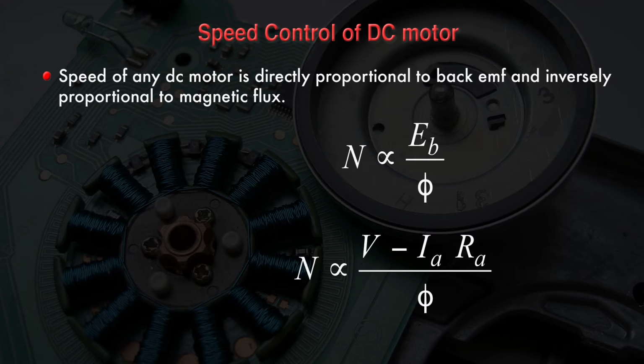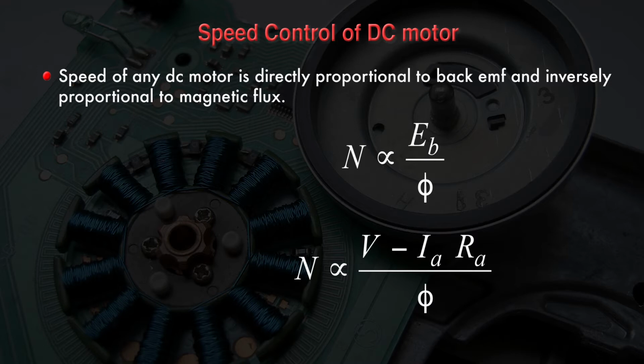If you are putting some external resistance in series with the armature, that means you can change the voltage drop across the armature. That means if you are putting this extra resistance in armature, the value of Ia multiplied by (Ra plus R) will increase. So net V minus Ia(Ra plus R) will be decreased. That means you can step up the speed of DC motor.